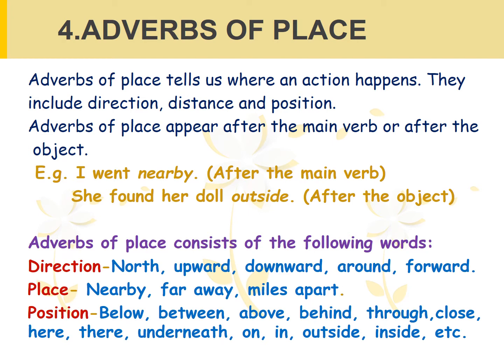Let's look at adverbs of place. Adverbs of place tell us where an action happens. They include direction, distance, and position. Adverbs of place appear after the main verb or after the object. For example, I went nearby. Notice that the adverb nearby appears right after the verb went. She found her doll outside. In this example, the adverb outside comes right after the object doll.